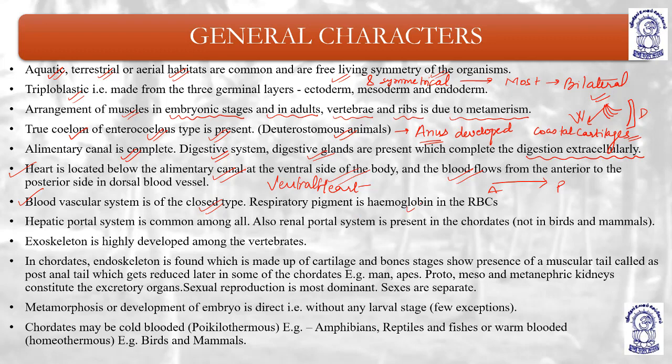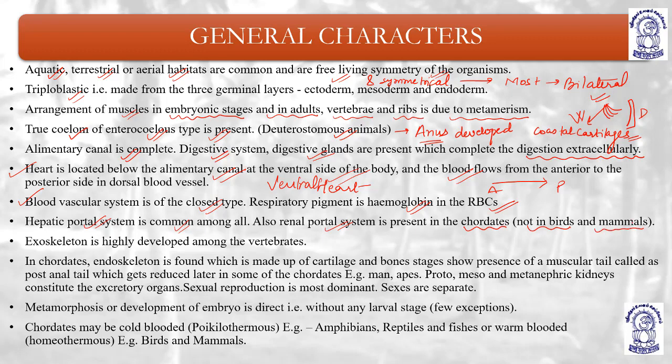The respiratory pigment is hemoglobin, as in our case, we have hemoglobin as our respiratory pigment in the red blood corpuscles. So you can see that they have many characters matching ours. Now coming to the next, they have a hepatic portal system. A renal portal system is also present in chordates, but not in birds and mammals.